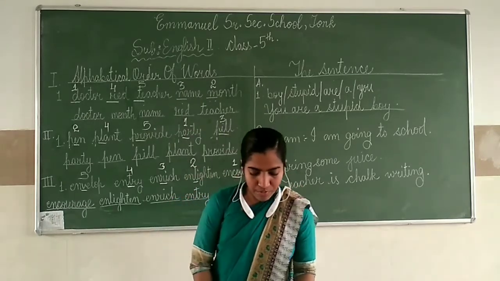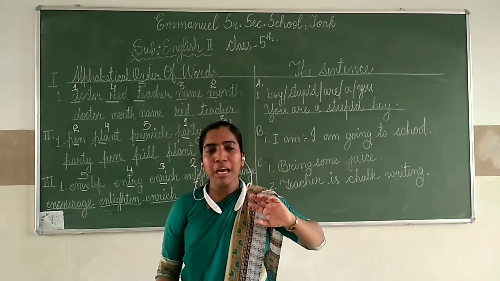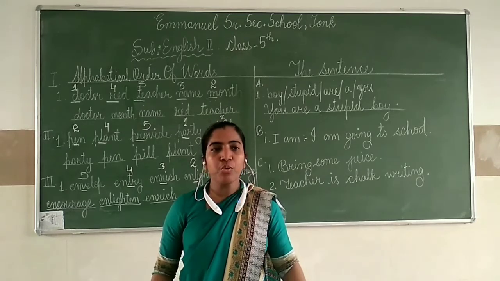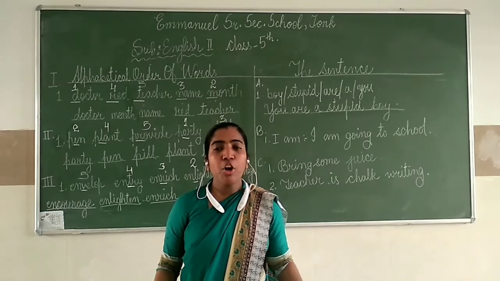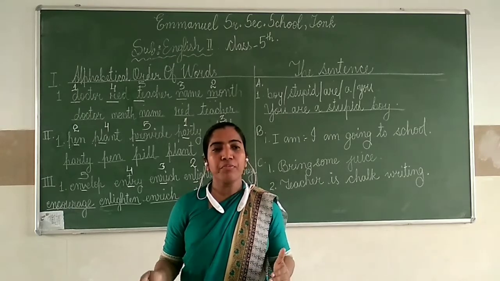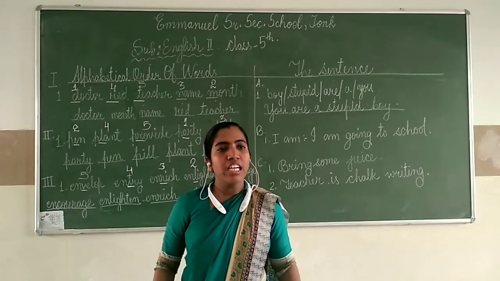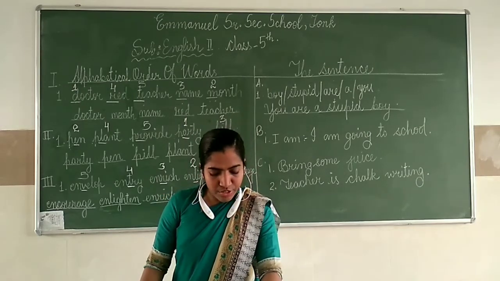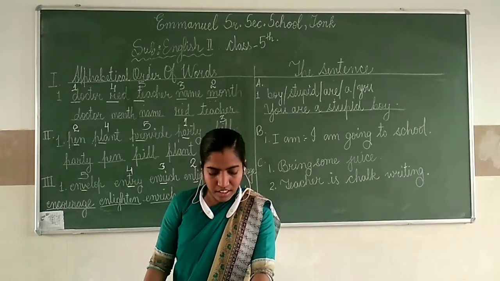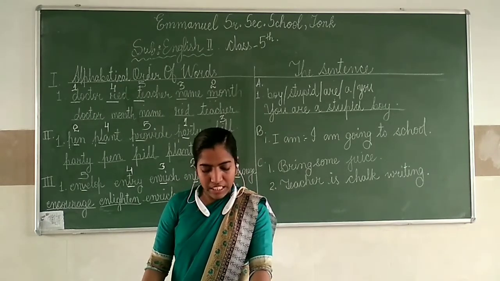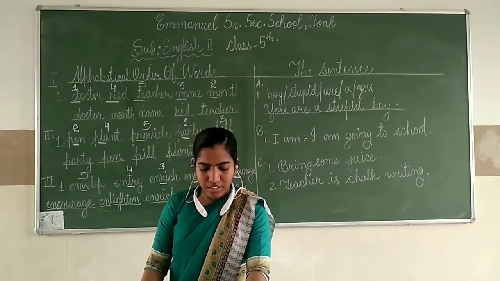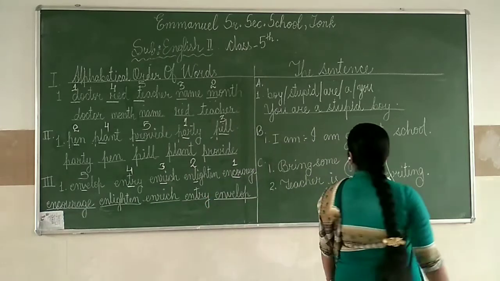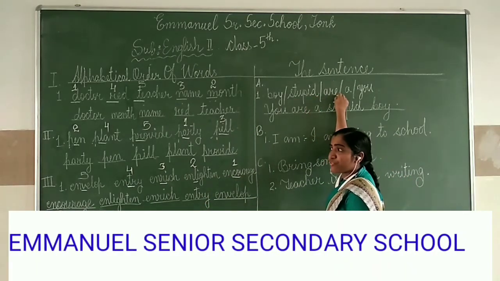Now, I'll be going with the exercise. One or two examples I'll make clear and the remaining I'll be sending as a PDF in your WhatsApp group. So understand it, do it carefully and check it with the original PDF file and you can learn it thoroughly. So the first exercise: rearrange these jumbled words in the correct order to make complete sense. Use capital letters, full stop or question mark wherever necessary. This exercise we have already learned in the English first chapter.